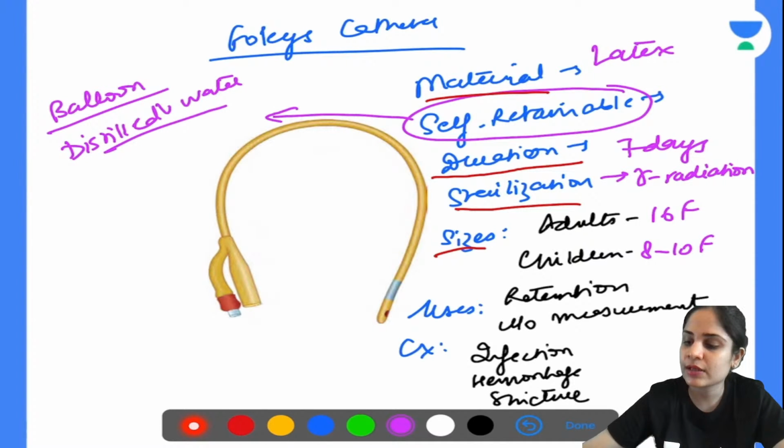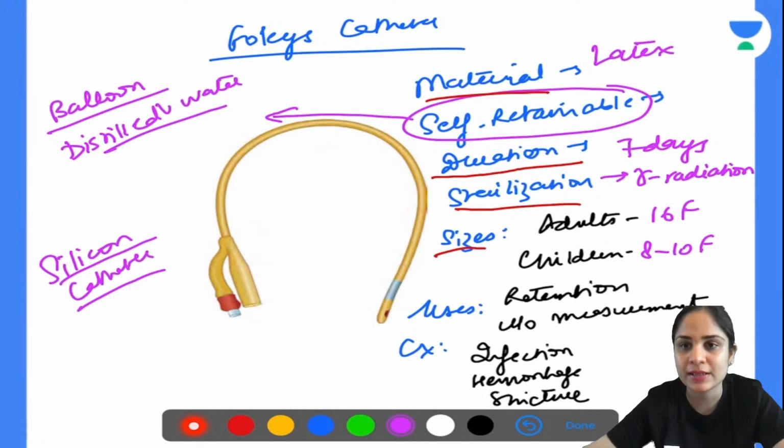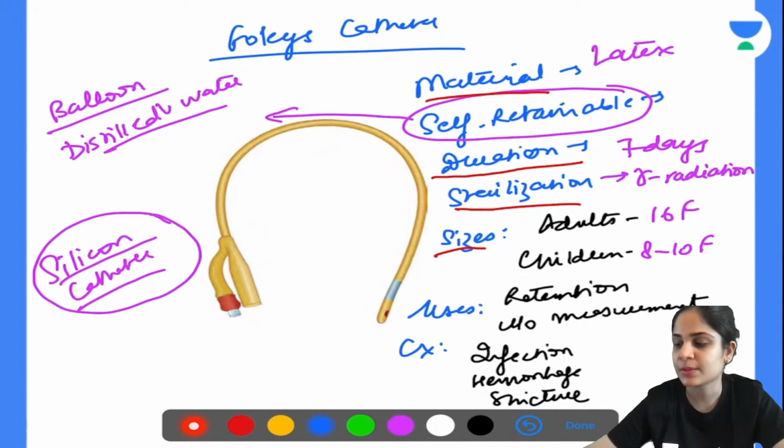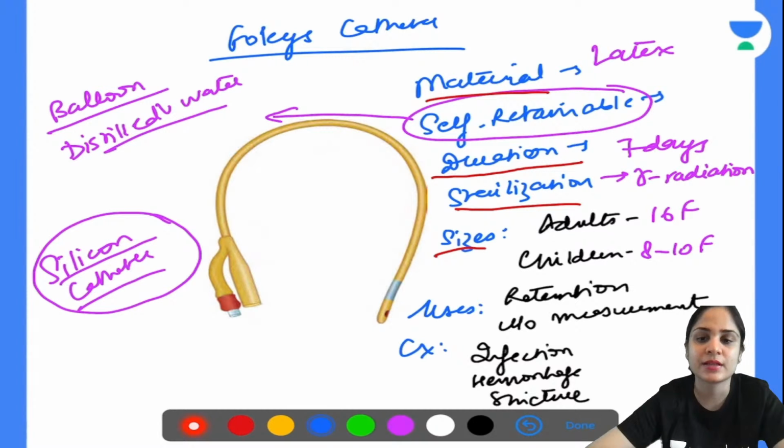Now what you have to tell me is how long is the silicone catheter kept. Everyone knows if you want to keep it for a longer period of time, you can put in a silicone Foley's, correct? So what is the maximum duration up to which you can keep a silicone catheter? UTI, very good.